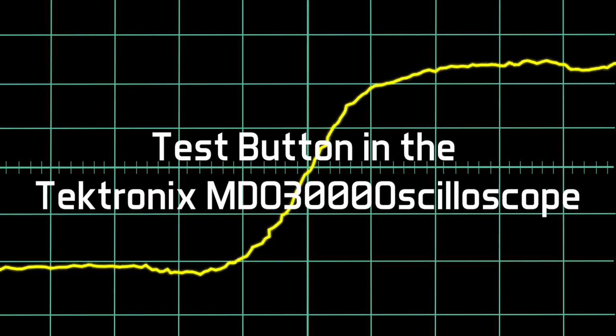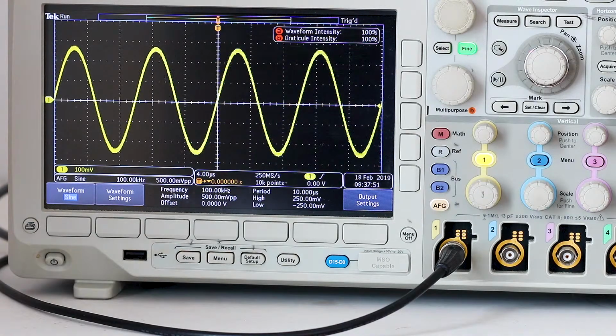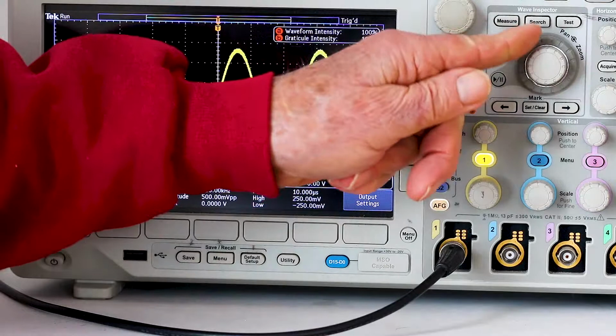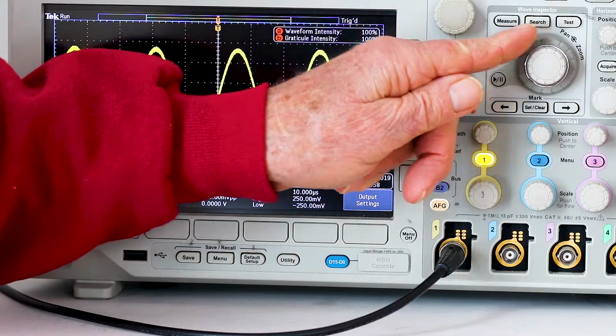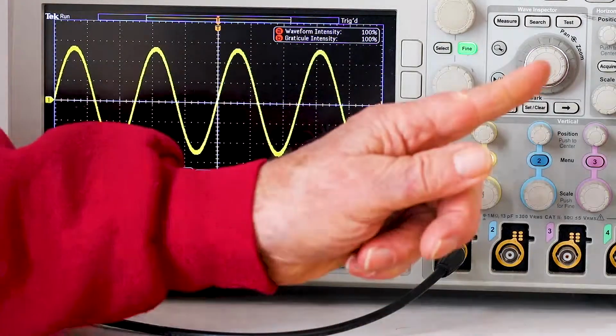In this benchmark piece, we'll look at an unimposing button on the front panel of the Tektronix MDO3000 oscilloscope. It is labeled Test, and it is located at the upper right corner of the Wave Inspector section. Most prominent in Wave Inspector are two large concentric knobs in the center of that section.